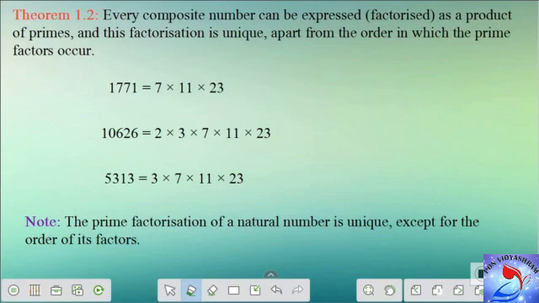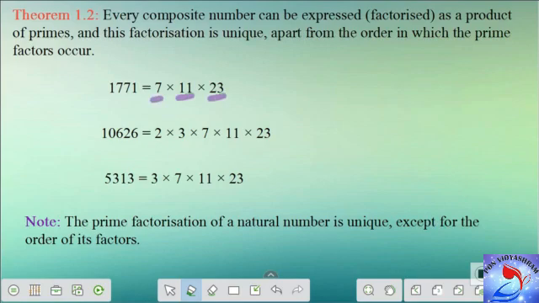Now what does the fundamental theorem of arithmetic say here? 1771 is a composite number. It can be expressed as a product of primes. So the primes here are 7, 11 and 23, and this factorization is unique. What do you mean by that? When you take the product of 7, 11 and 23, you will get only 1771. If you take the product of these, you will not get any other number apart from 1771.